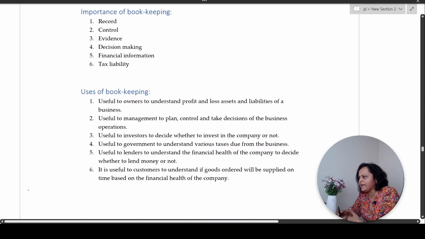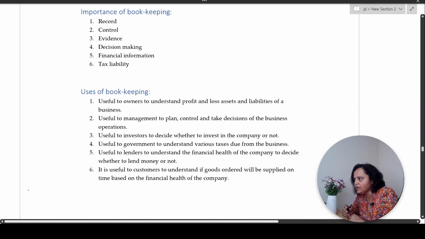Lenders like banks or financial institutions who give loans to the company check the financial health of the company on the basis of the bookkeeping records. If you approach a bank for a loan, the bank is going to ask you what asset you are going to keep in lieu of the loan.